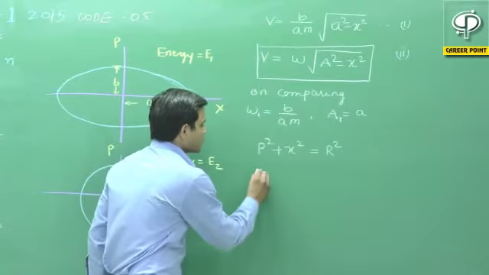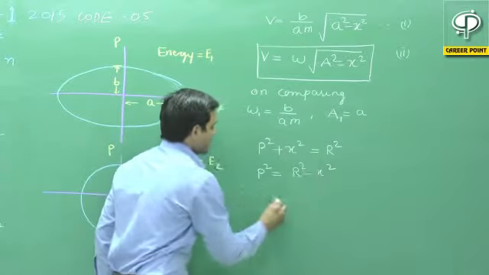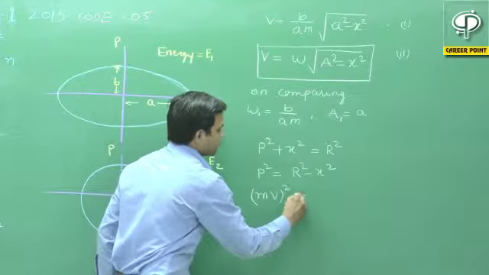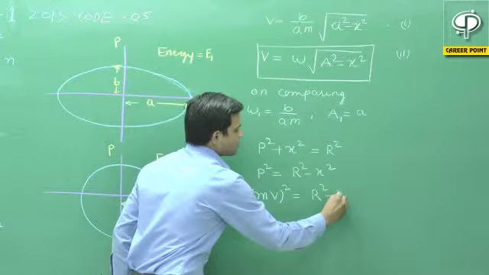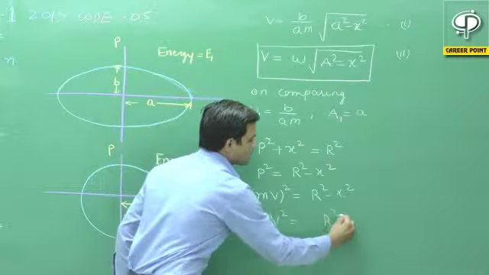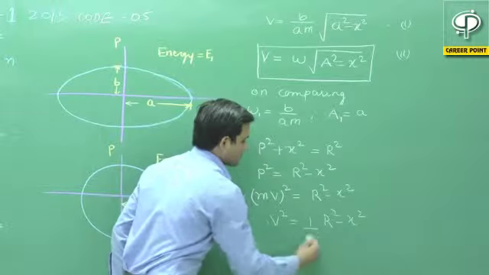So P square can be written as R square minus X square, and if we change momentum into velocity, V square can be written as (R square minus X square) times 1 upon M square.